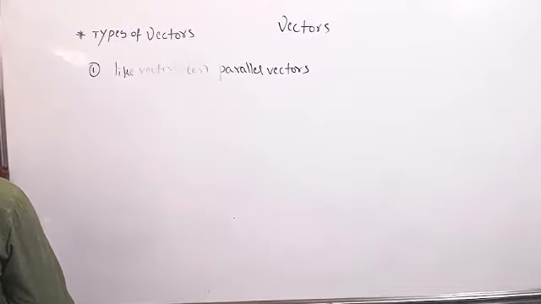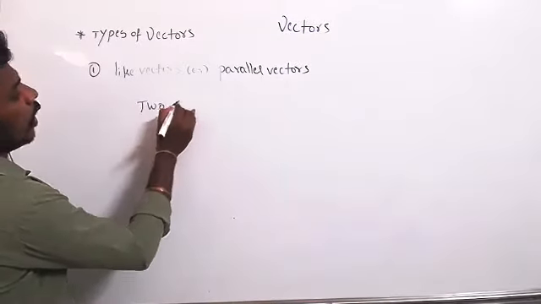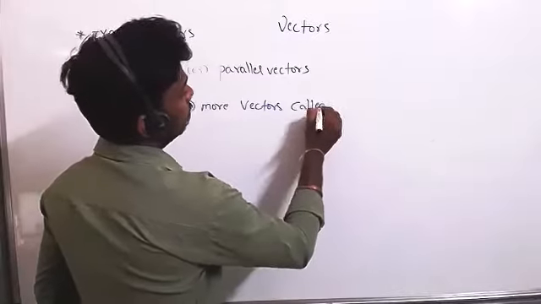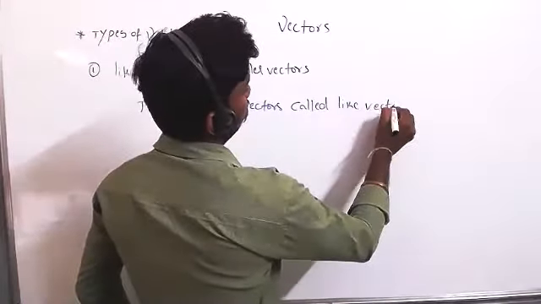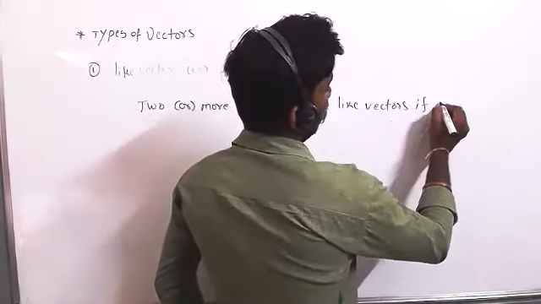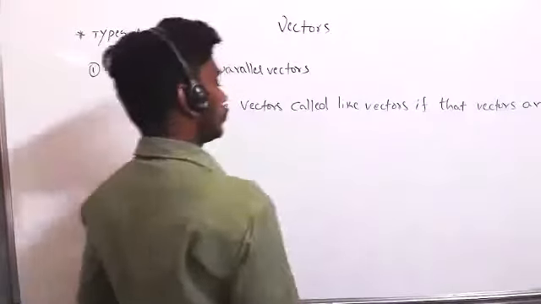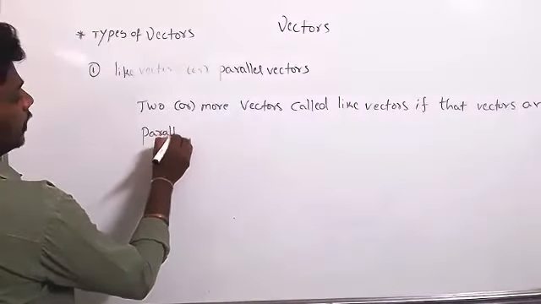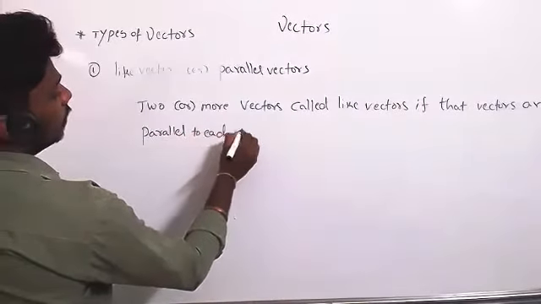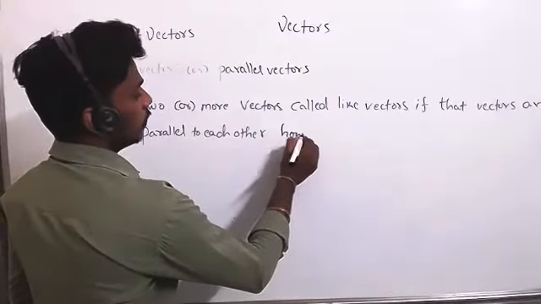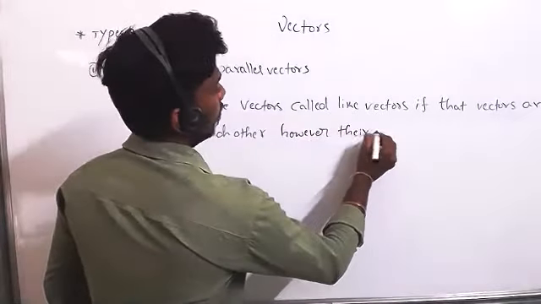Two or more vectors are called like vectors if those vectors are parallel to each other, whatever their magnitude.